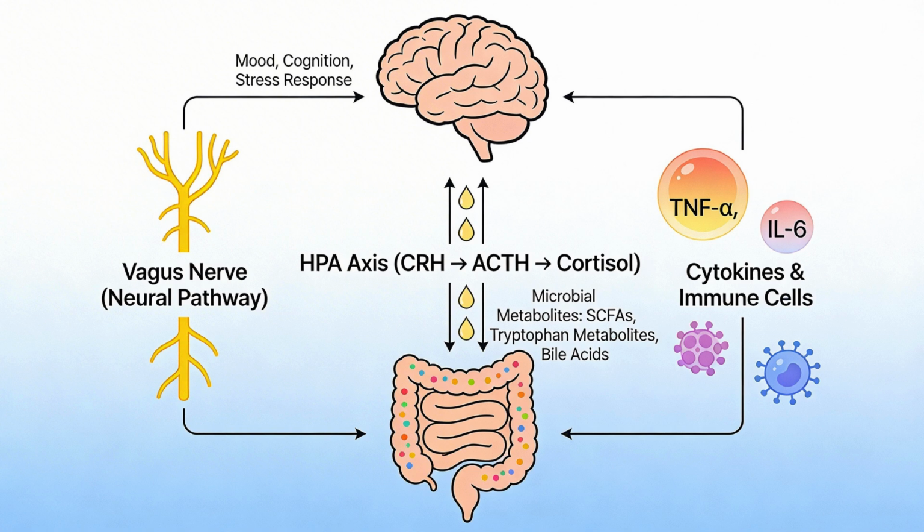Therapeutically, the brain-gut axis can be modulated through probiotics and prebiotics, which restore microbial balance and increase short-chain fatty acid production.